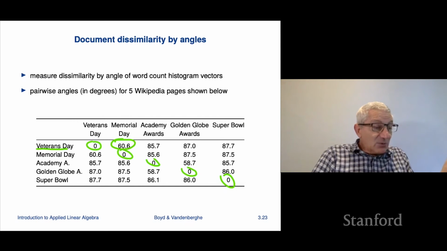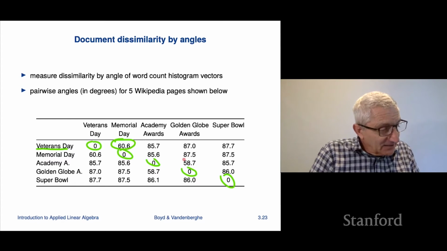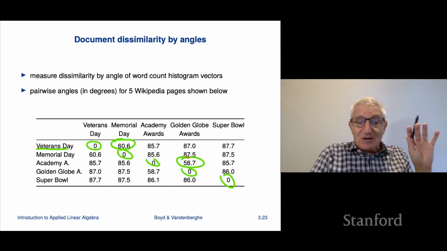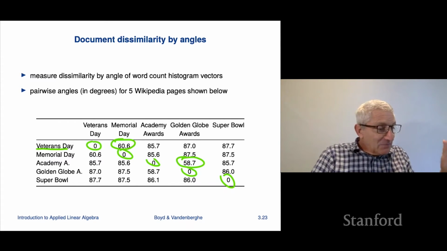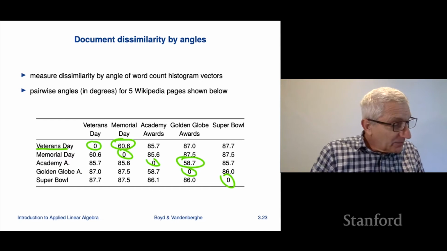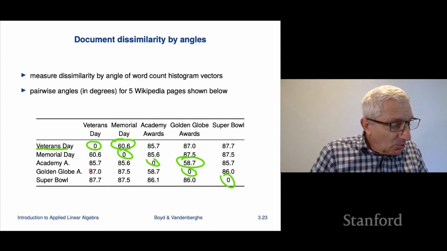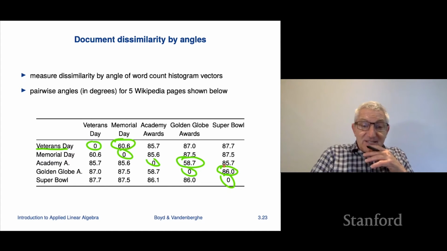But you might pick Academy Awards and Golden Globe Awards. Oh, yes, indeed you might, because guess what? That's actually the closest one. My apologies, okay? But they're close, and that gives you a rough idea. Interestingly, you see things like this. Golden Globe Awards and Super Bowl are off by 86 degrees.